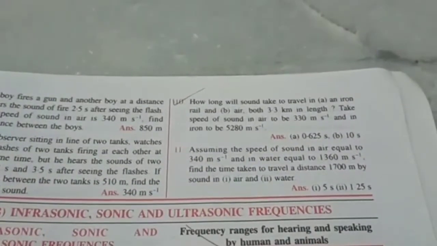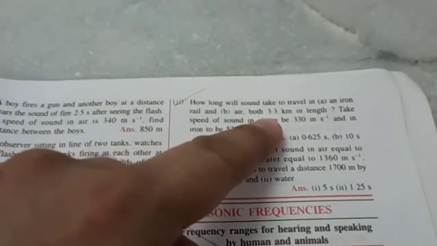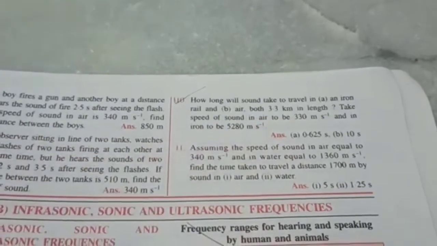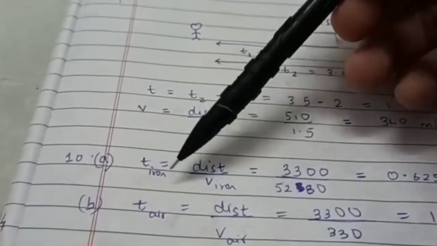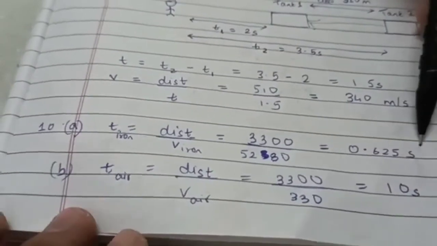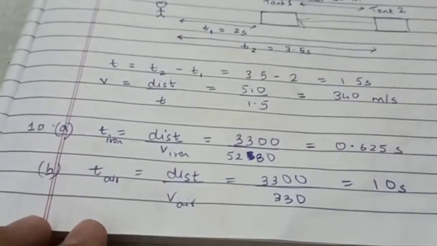And now the last sum. How long will sound take to travel in an iron rail and in air? The distance is given, that's 3,300 meters. Speeds are given respectively. Well, time formula is distance upon velocity. So the time for iron will be 0.625 seconds. Obviously, less time will be taken for iron compared to air, which takes 10 seconds. And with this, the chapter is over.